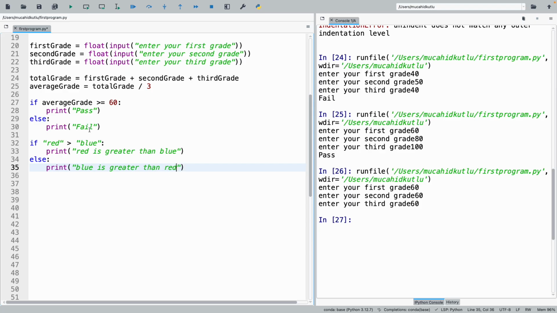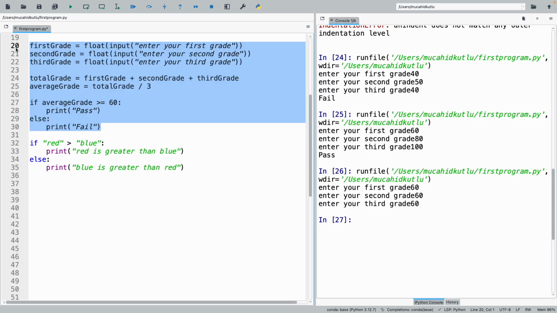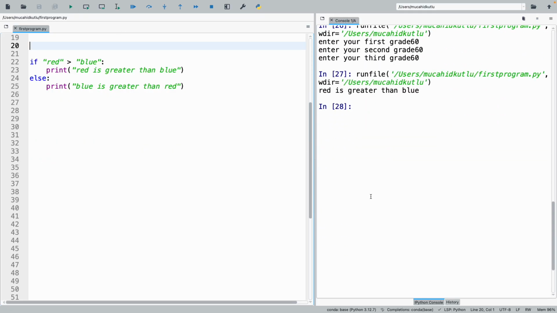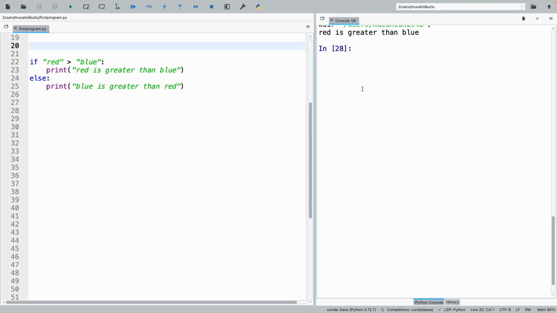And I will delete this part first, just not to confuse our output, and then I will run it. So it says red is greater than blue. What is this? Like, how can you compare colors? That doesn't sound reasonable.